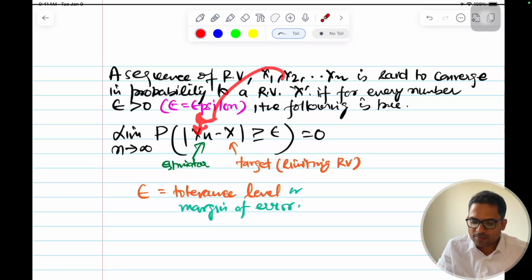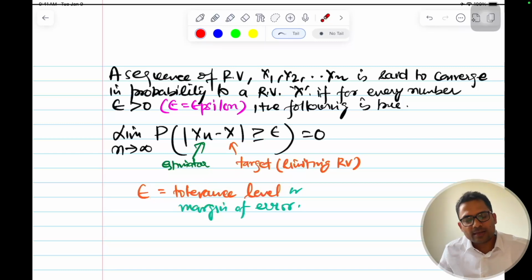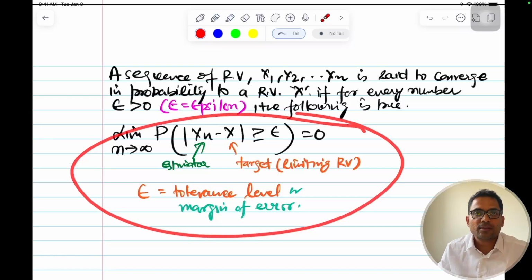The difference between the sequence and the known target random variable being greater than the smallest value that we want, that is our tolerance, 10%, 1%, 0.01%, as n increases, this probability will become 0, and that's what is your convergence.